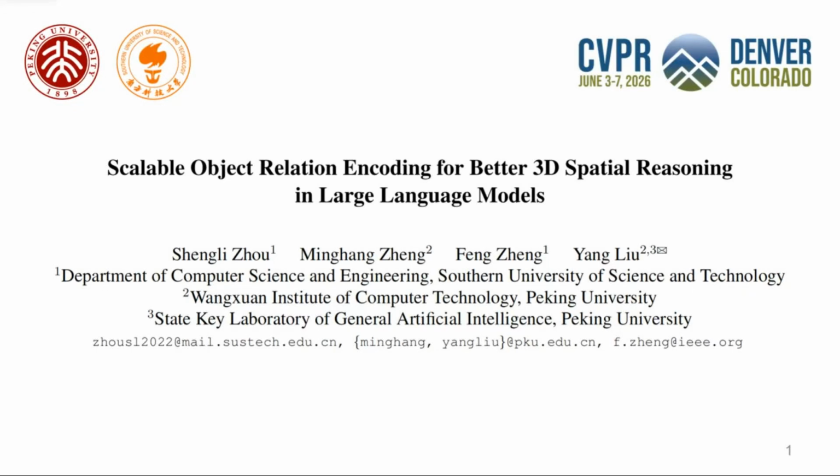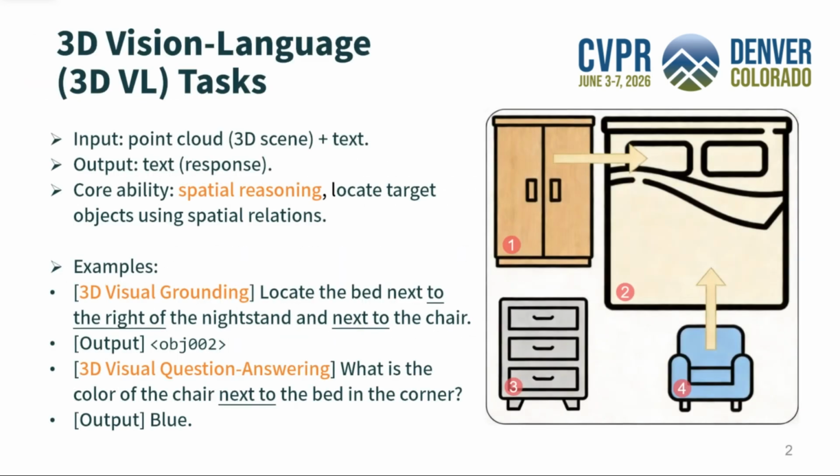Today, I would like to introduce our work accepted by CVPR 2026, Scalable Object Relation Encoding for Better 3D Spatial Reasoning in Large Language Models. We focus on 3D vision language tasks that take 3D point cloud scenes and natural language as input and output textual responses. The core ability required is spatial reasoning, that is, locating a target object according to its spatial relations with other objects in the scene. Typical tasks include 3D visual grounding and 3D visual question answering.